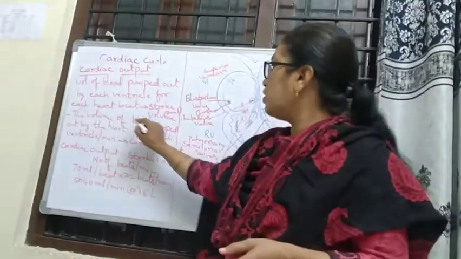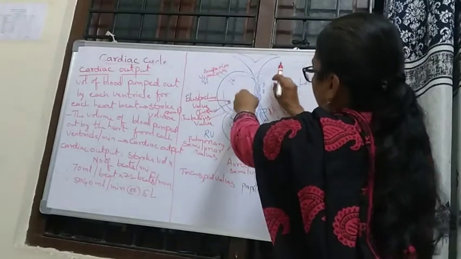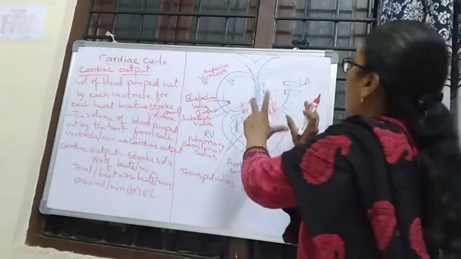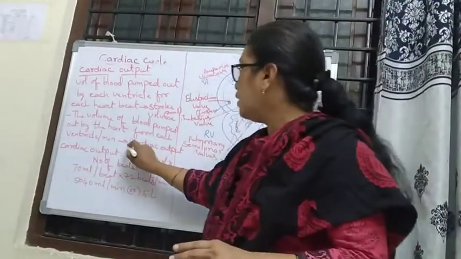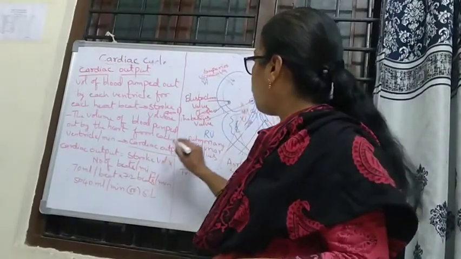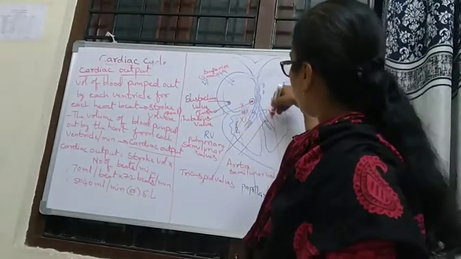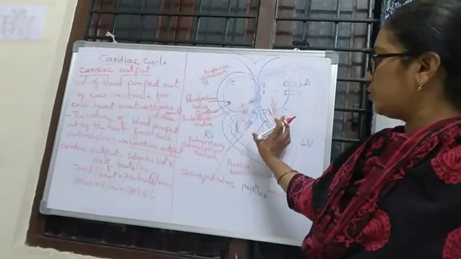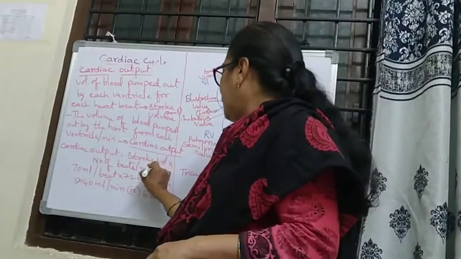Do you understand? The volume of blood pumped out by the heart, through auricular systole, ventricular systole and joint diastole, how much blood goes outside the heart, that is called cardiac output. Cardiac output is equal to stroke volume. Stroke volume means how much blood enters the pulmonary artery and the aorta by contraction of the ventricles. That will be 70 ml.